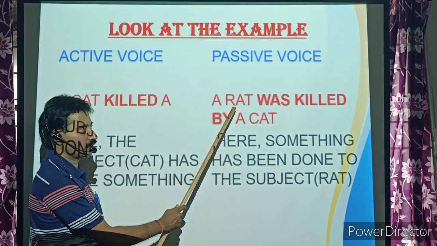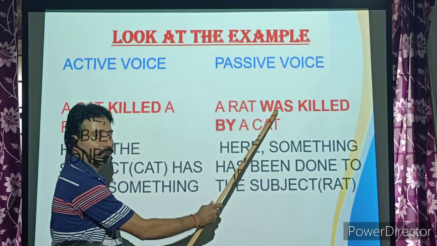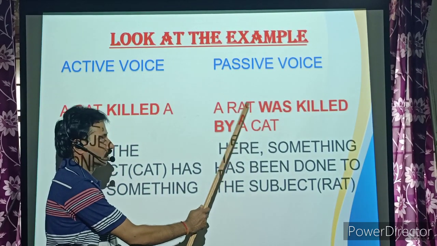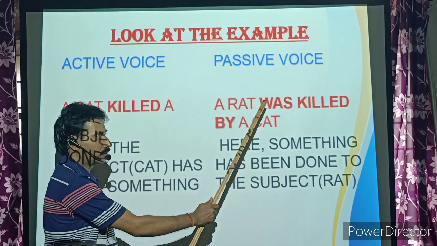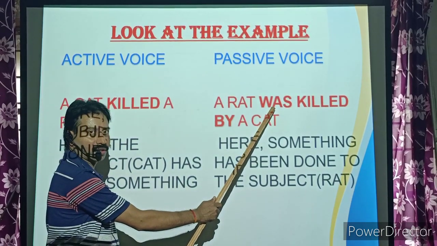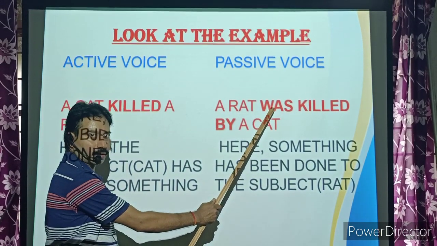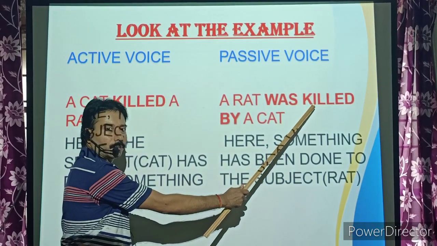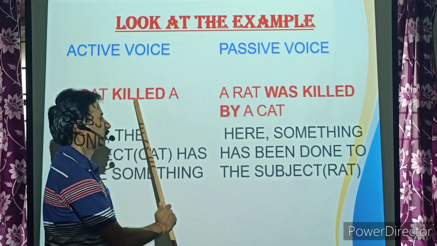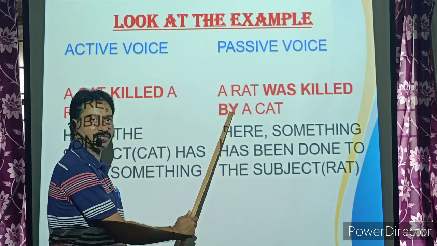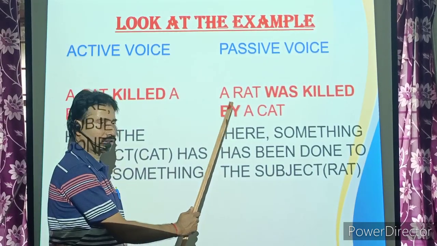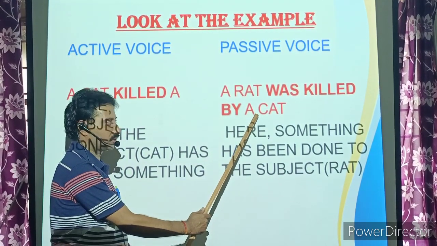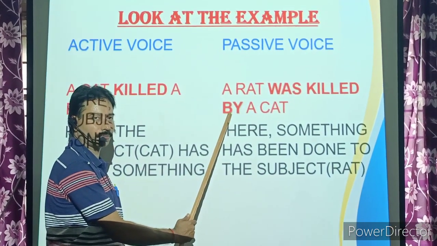Here a rat is the subject and was is the helping verb. Since the sentence is in past tense, we have used was, the past tense form of the verb be, and killed is the main verb, the past participle. And by is the agent. It was done by, it was done through this agent. So before that we use by.